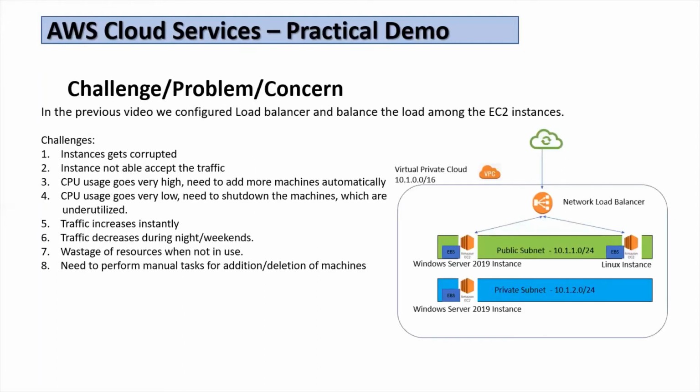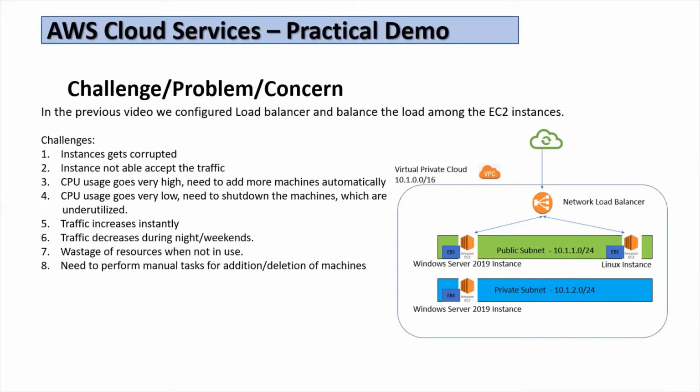So why is there a need for an auto scaling group? There are different challenges that lead to the need for an auto scaling group. Instances may get corrupted during operations, or instances are not able to accept traffic from the load balancer. CPU usage goes very high and we need to add more machines. Or during weekends or nights, CPU usage goes very low, and the machines are underutilized during